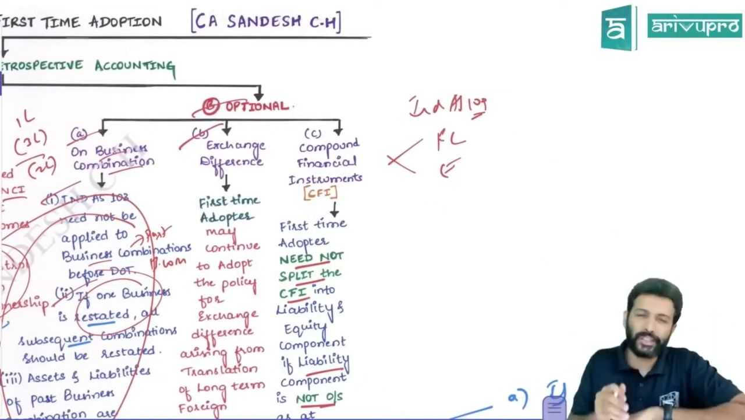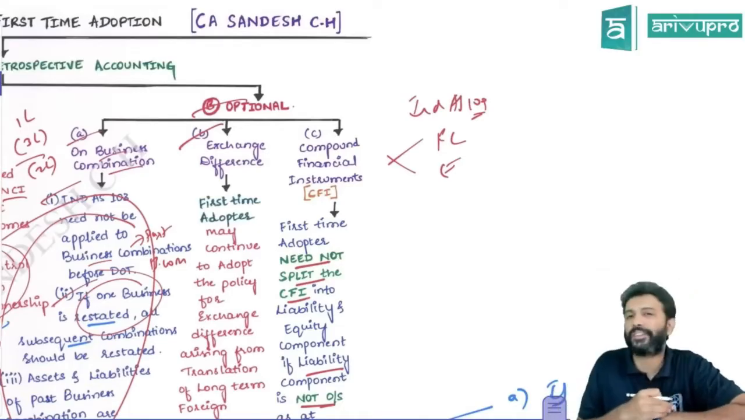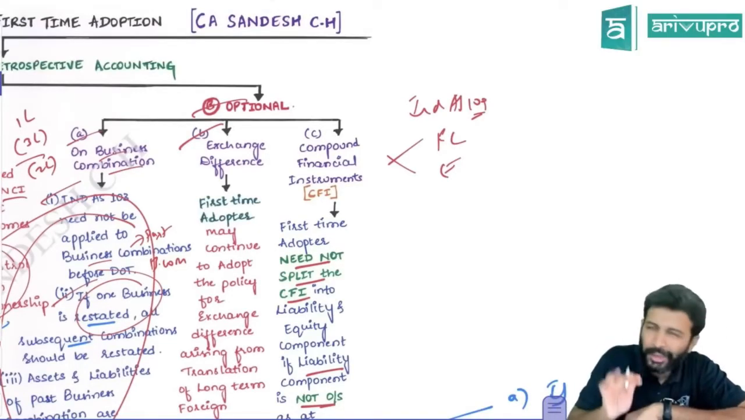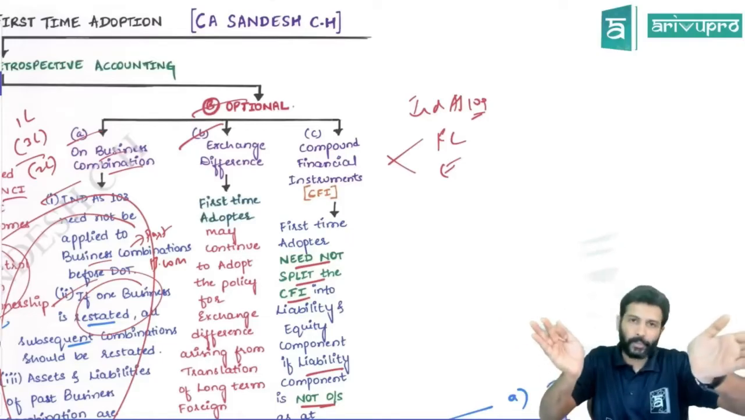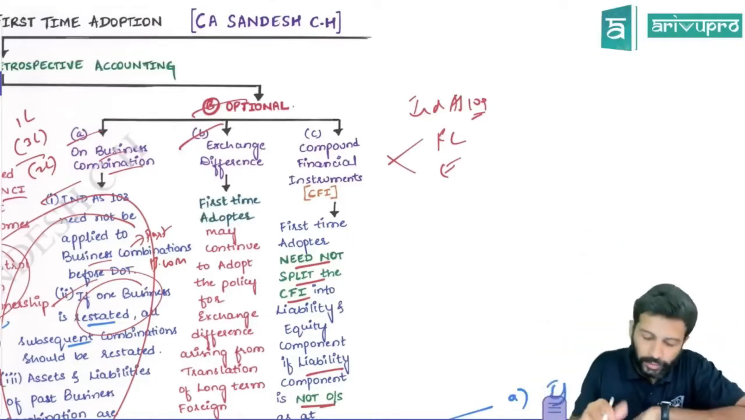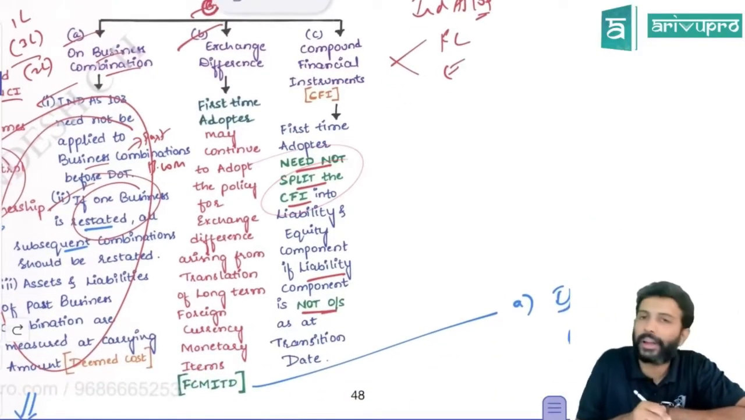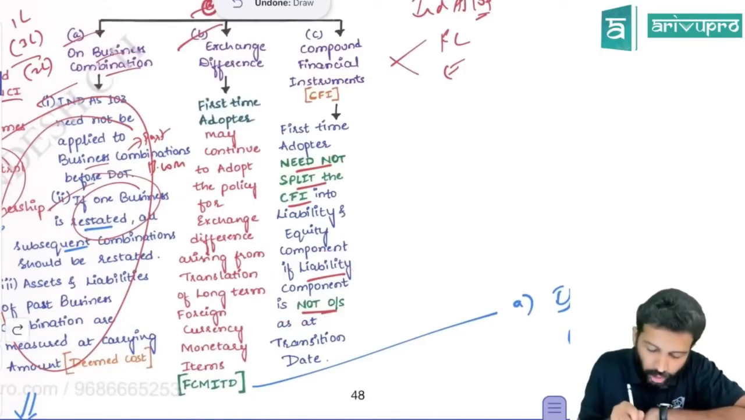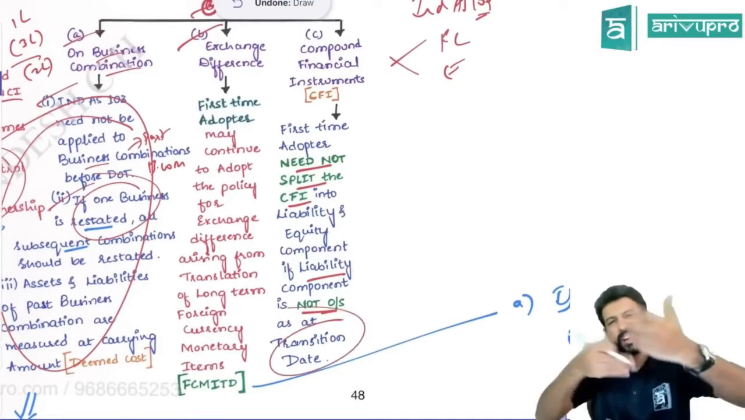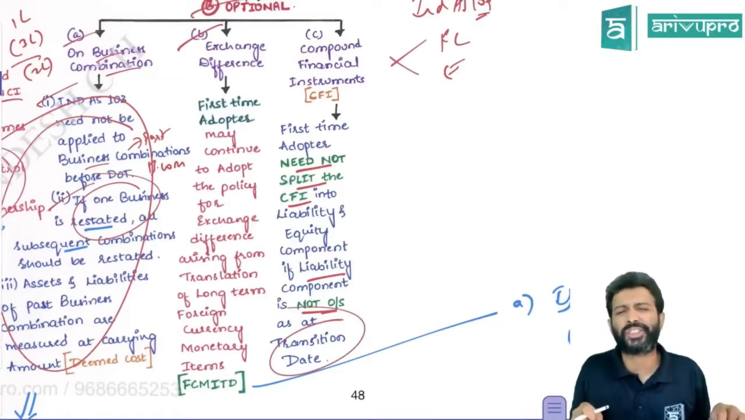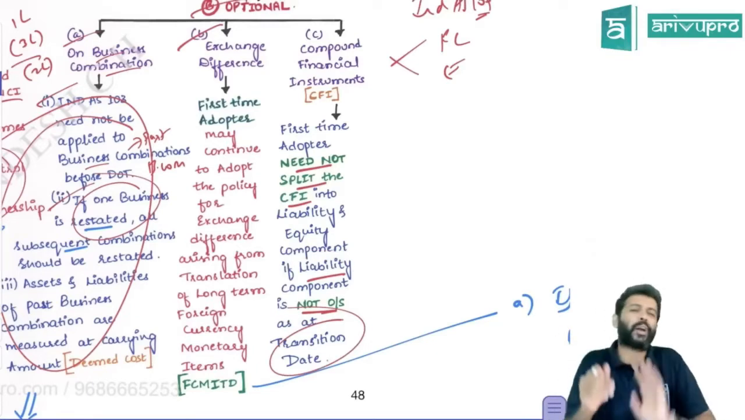So the optional exemption they introduced is, normally a compound financial instrument you need to split. But the split accounting need not be done by the company if the financial liability is not outstanding on the date of transition. If this financial liability is already settled on the date of transition, if it is not outstanding, then the split accounting need not be done.